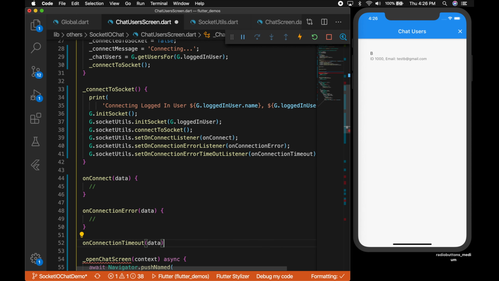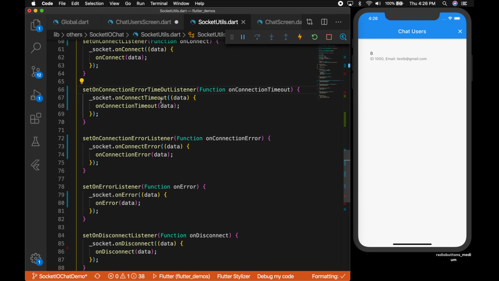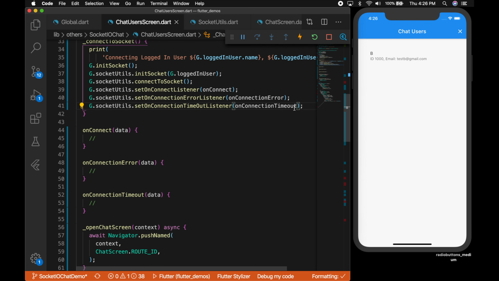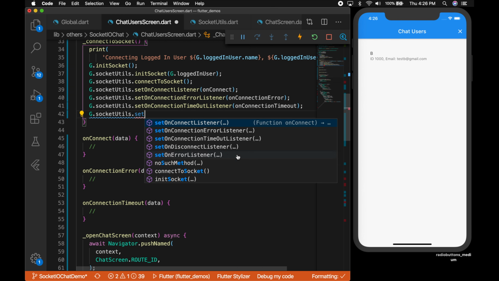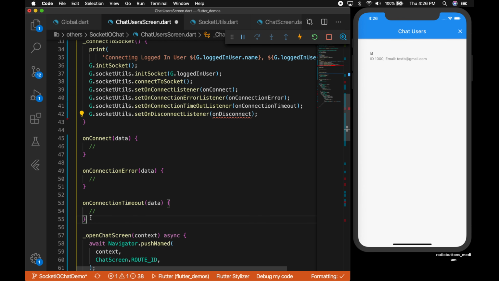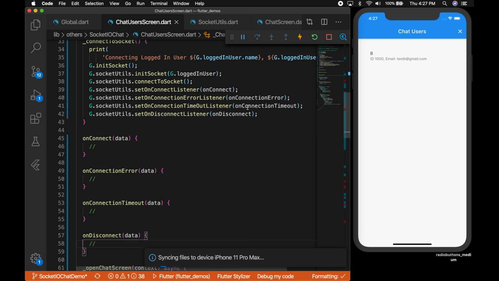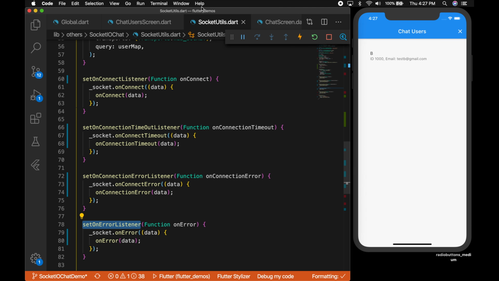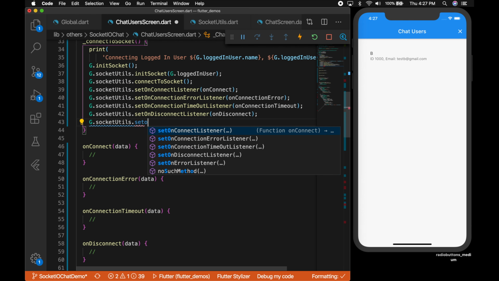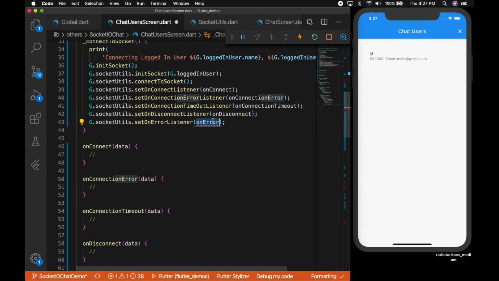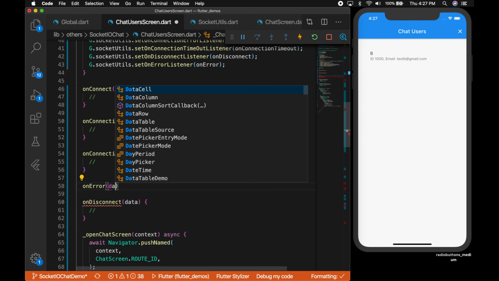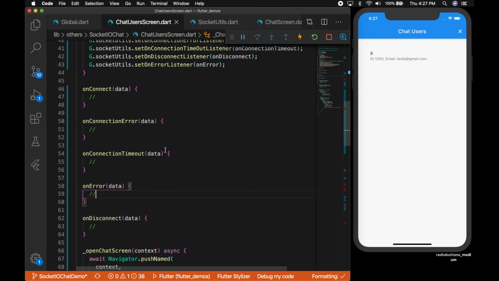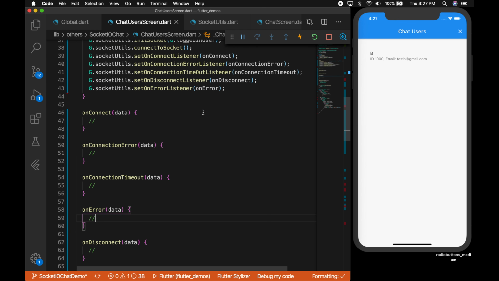So let's write that method and pass in the data. So let me make it simpler. Okay, and the next method is socket utils dot set on disconnect listener. So pass in the data. Okay, and the next one is set on error listener. So when some error happens, this method is going to be called. Okay, so pass in the data. All right, okay, I think we have all the methods now.